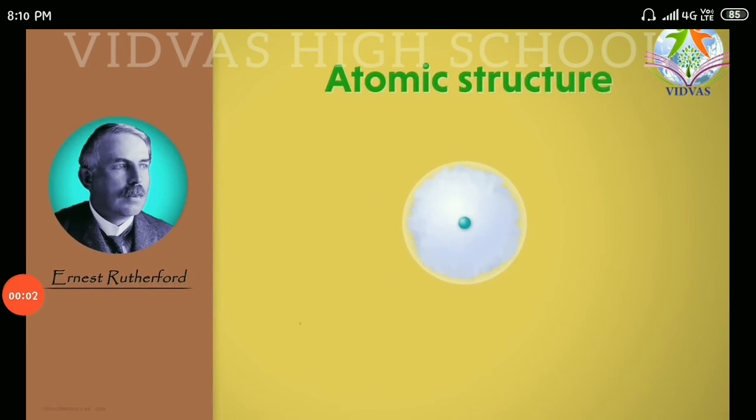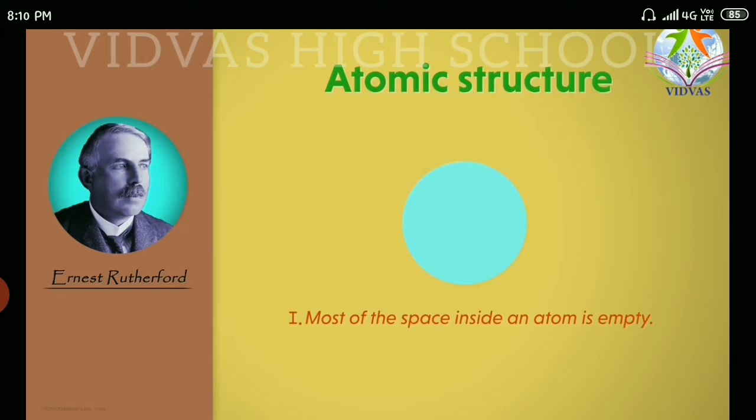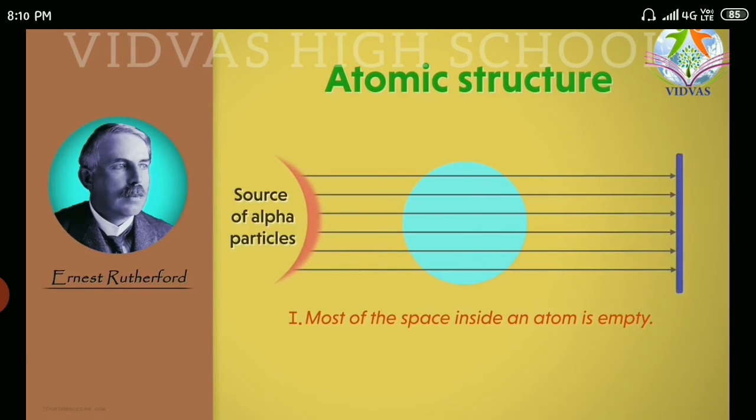with all these observations, Ernest Rutherford finally decided that most of the space inside an atom is empty. How is he saying empty? When the alpha rays are passed through that atom, most of the rays are going straight and touching the detector. Is it or not? So that is the first statement.